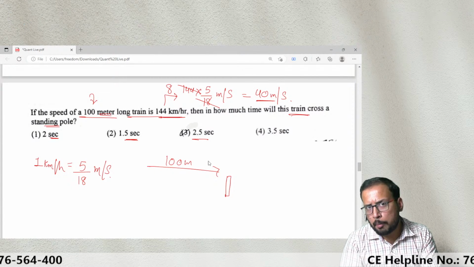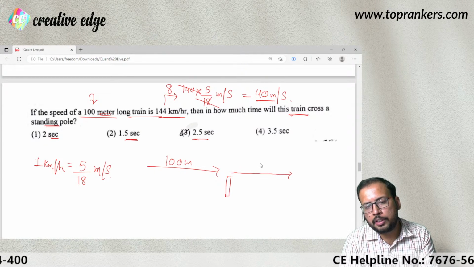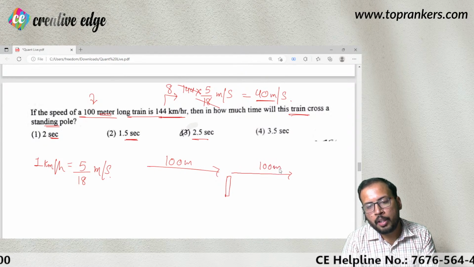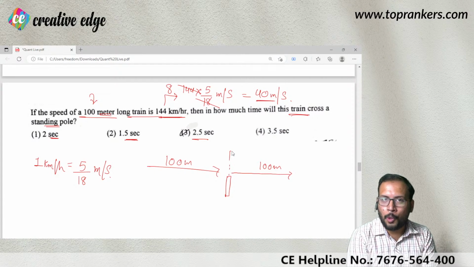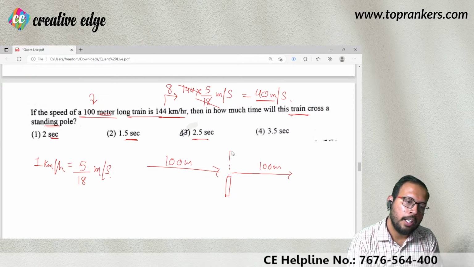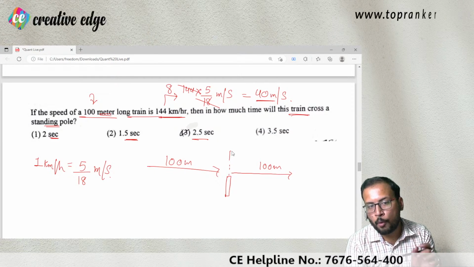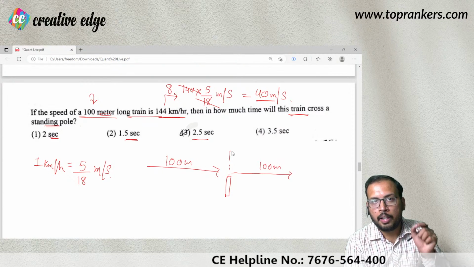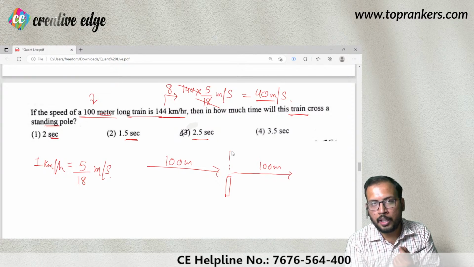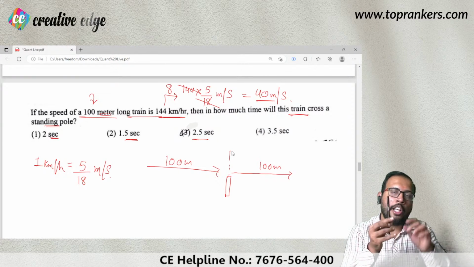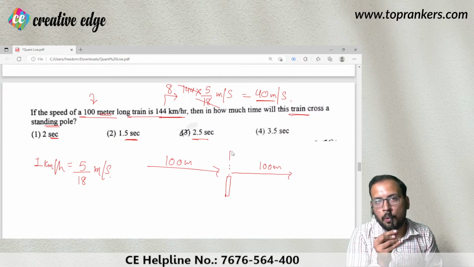So I hope everyone is able to understand that when the train travels 100 meters, it is going to cross this pole, and that is going to be the distance that you should write. So I hope सबको समझ में आएगा. So I am calling the length of the train and the distance traveled by the train to be 100 meter. ठीक है, तो किसी थिन ऑब्जेक्ट को क्रॉस करने के लिए आपकी ट्रेन को जो डिस्टेंस कवर करना पड़ता है वो उसकी लेंथ के इक्वल होता है.